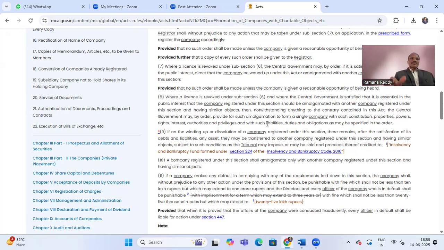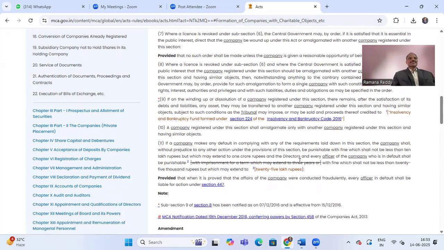If on the winding up or dissolution of a company registered under this section, there remains, after satisfaction of its debts and liabilities, any assets, they may be transferred to any other company registered under section 8 having a similar object, subject to such conditions as the tribunal may impose, or may be sold. Any proceeds thereof will be credited to the Insolvency and Bankruptcy Fund formed under section 224 of the IBC, Insolvency and Bankruptcy Code, as the Honorable NCLT may direct.